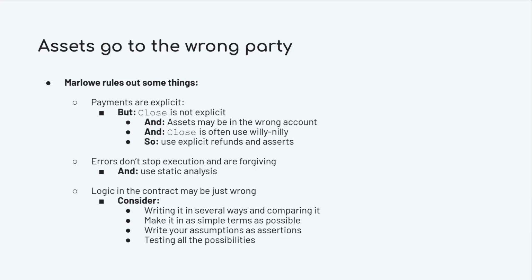Also, if you find yourself making assumptions, write them as assertions. We will look at the assert construct later and how to use static analysis to ensure that your assumptions are right. And finally, test. Just use the simulator to go through all the possibilities and check all the edge cases, all the possible combinations, all the corners in your code to make sure that each of them behaves as you expect.